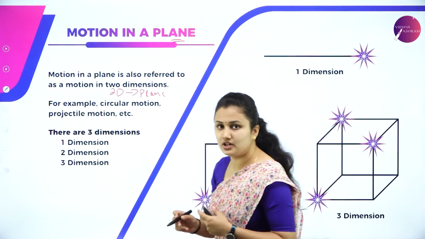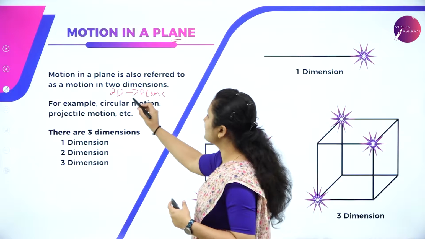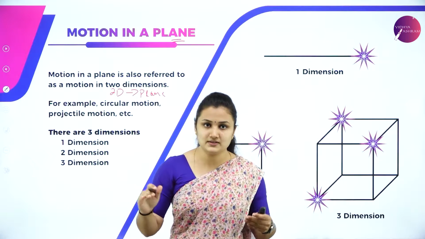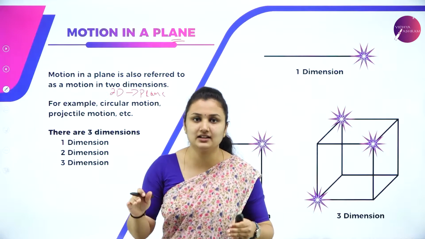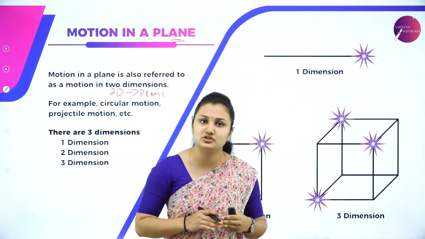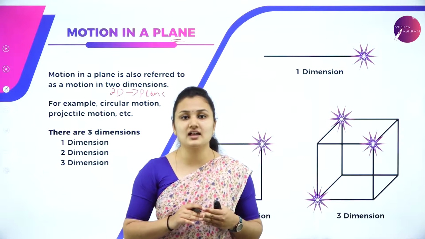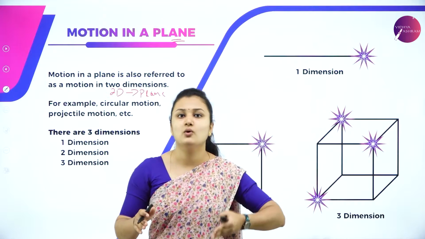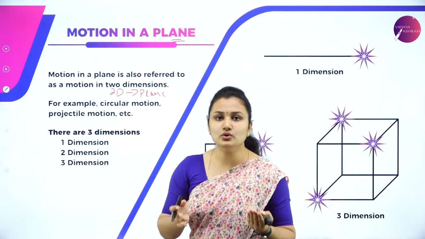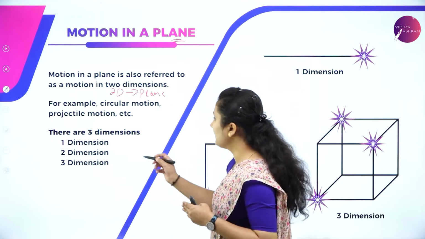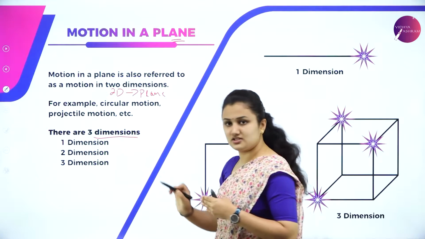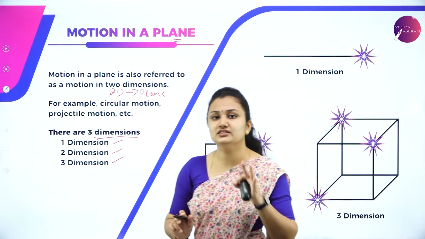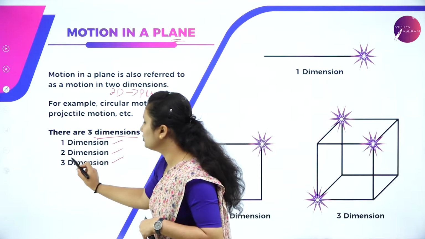Circular and projectile motions are two-dimensional motions. When we say two-dimensional motion, consider a table that has a base and a height, two axes x and y that describe the motion of the object. Consider the example of a blackboard. A blackboard has an x-axis and also a y-axis, so it is a two-dimensional object. There are three dimensions in total, 1D, 2D and 3D.